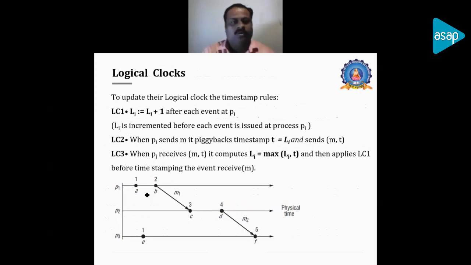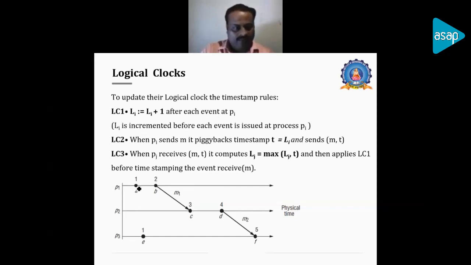So this is an example of how we update the logical clock using numerical values. We have some rules to update the logical clock timestamp. Taking the same example, the first rule says that Li = Li + 1 after each event at Pi. Here Pi means the process; we take process 1, so i equals 1. In process 1, after each event the value is updated monotonically.